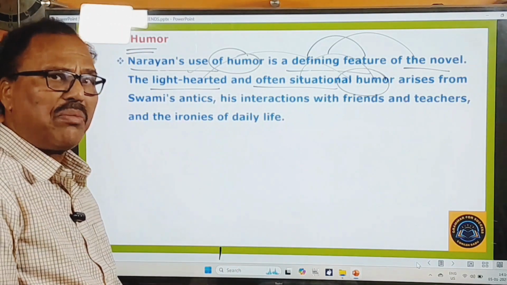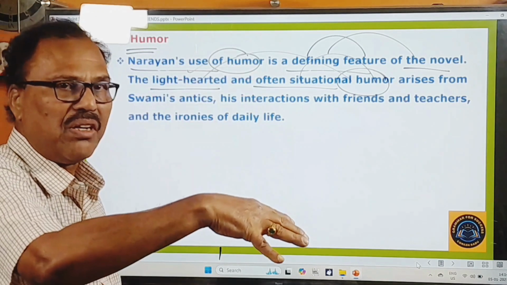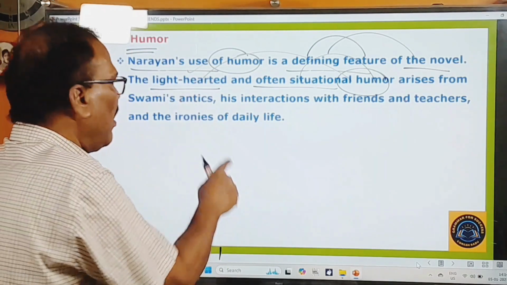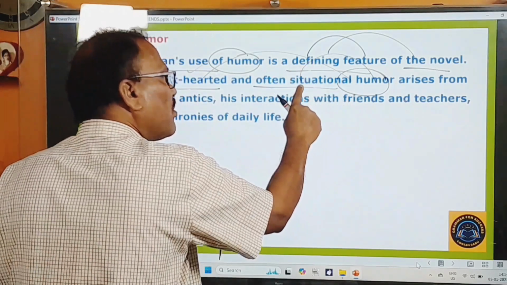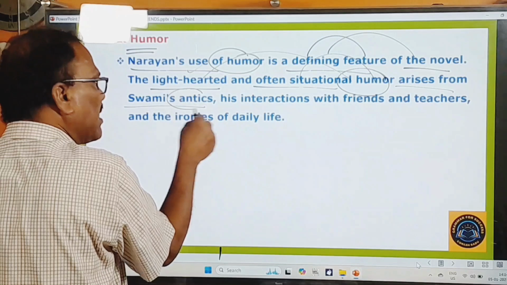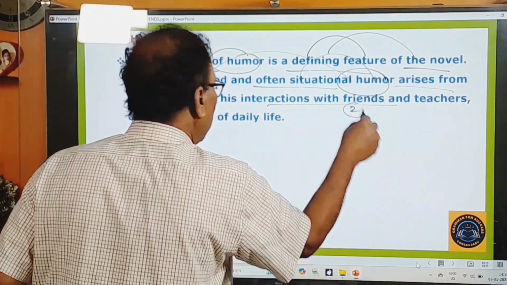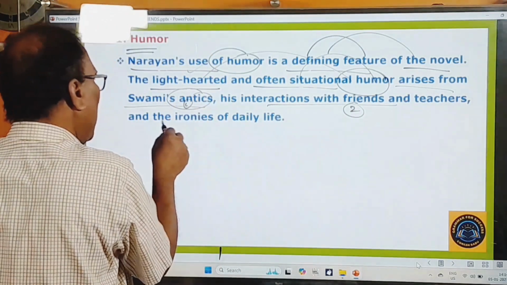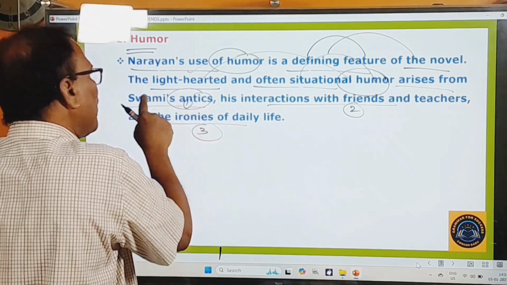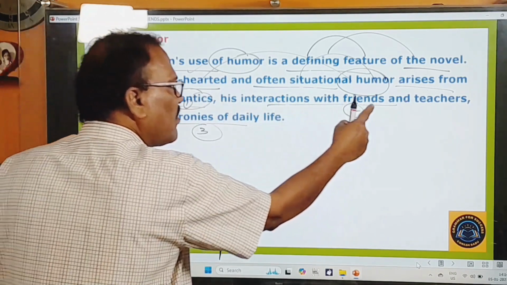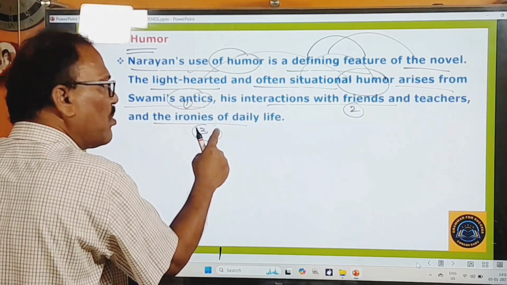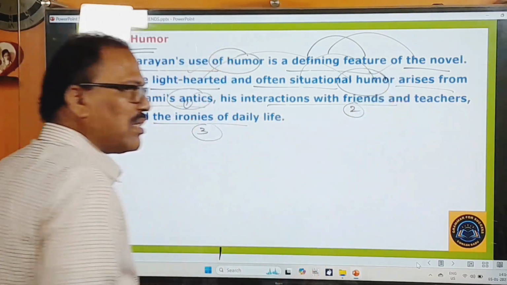Situational humor means according to that situation you can get some humor. Okay, so in this way, you can find in this novel the light-hearted humor and also the situational humor that arises from what? Swami's antics, his interactions with friends and teachers, and the ironies of daily life. From these three sources we get humor in this novel.